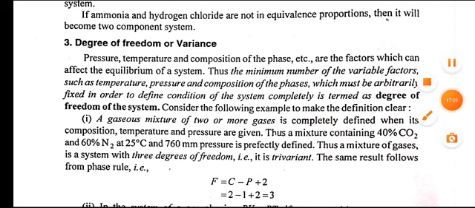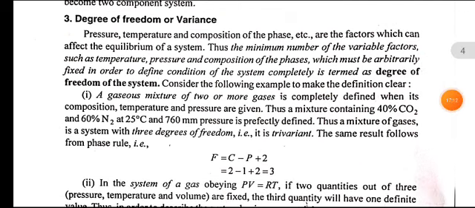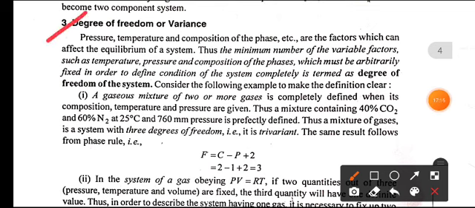Next, finally, degree of freedom. It is also called variance. The very important variables are pressure, temperature, and composition of the phase. Pressure, temperature, and composition of the phase are the factors which can affect the equilibrium of a system.